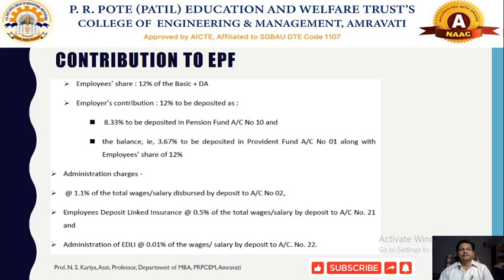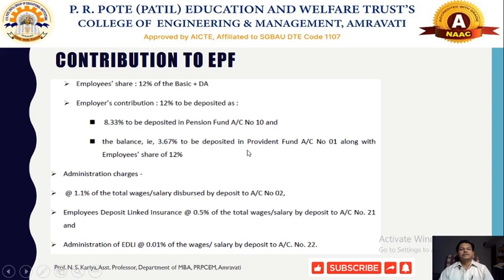Contribution to EPF. We already discussed this slide in the earlier session when we discussed the Insurance Act. Naturally, the employee share is 12% of the basic plus the earnest allowances, and the employer's contribution collected is again 12%. That 12% and 12% will go to EPF, out of which 8.33% of the employer's contribution goes to the pension fund, and the remaining 3.67% is deposited in the provident fund account along with the employee share of 12%.